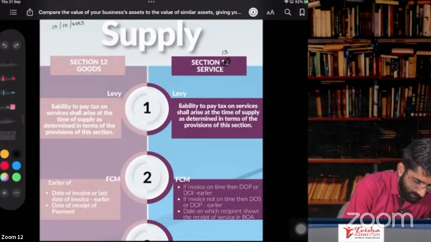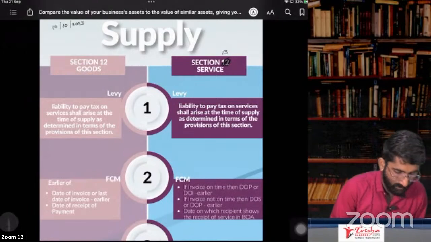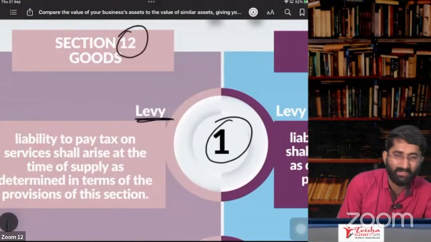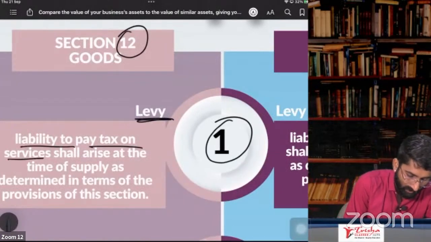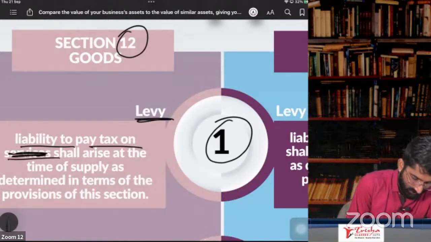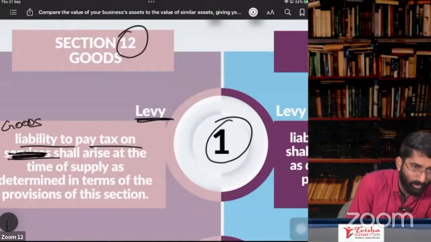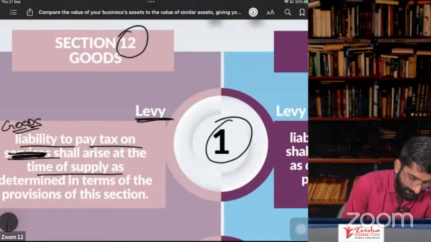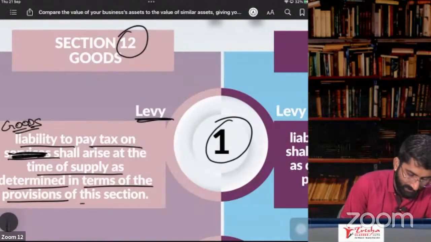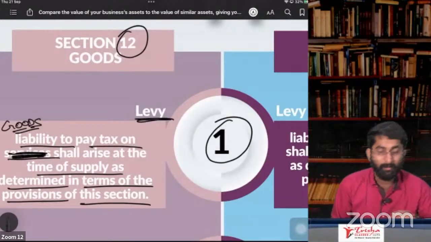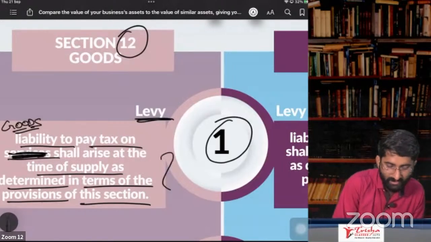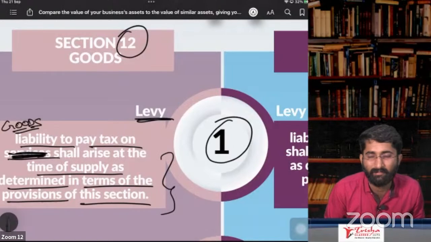See, what is there in section number 12, subsection 1, the levy section. It is a simple section. Liability to pay the tax on goods shall arise at the time of supply as determined in terms of the provisions of this section. It is goods. Nothing else is there in section number 12, subsection 1.